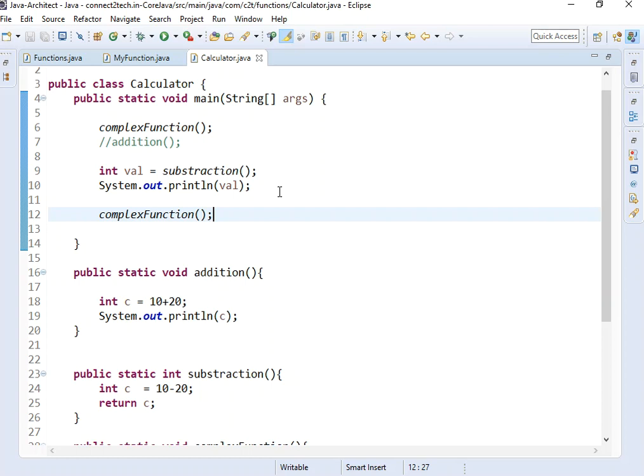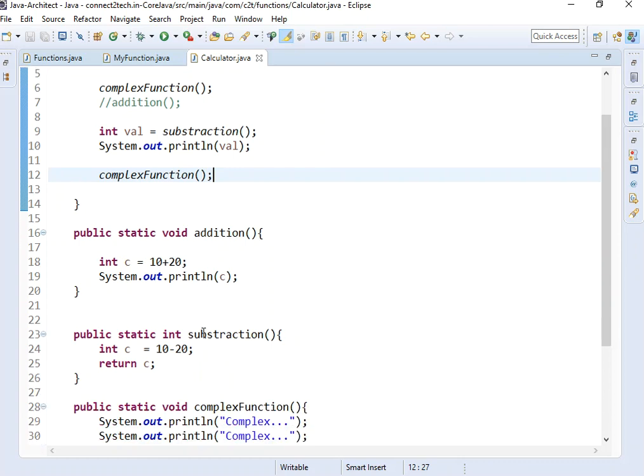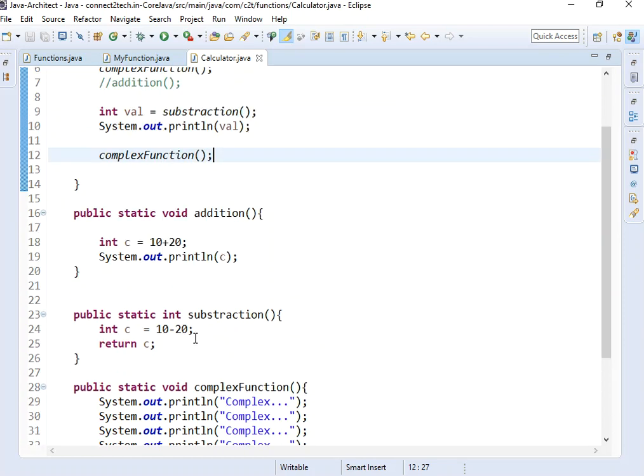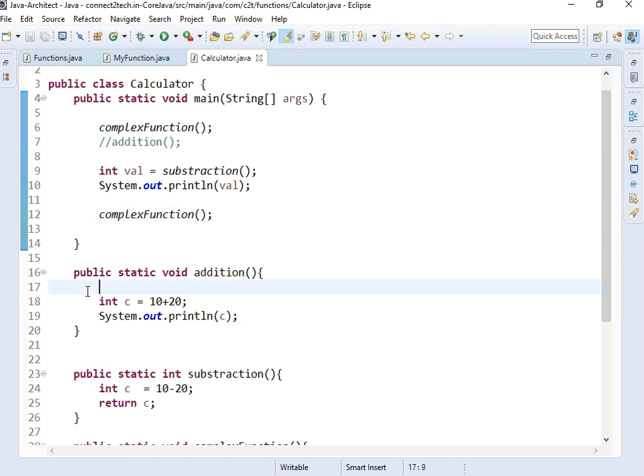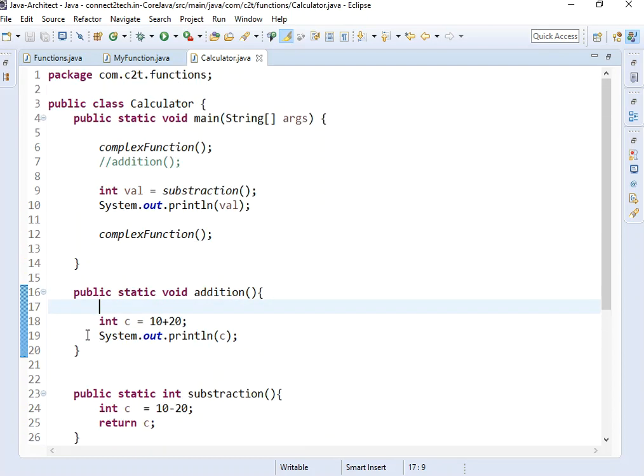Say one developer wrote an additional function which I don't know about. In the future I start writing a function and give the same name. Will that give an error? Yes, it will give an error. You cannot have two functions with the same name. We will talk about it in some time. So is this clear? What is a function?